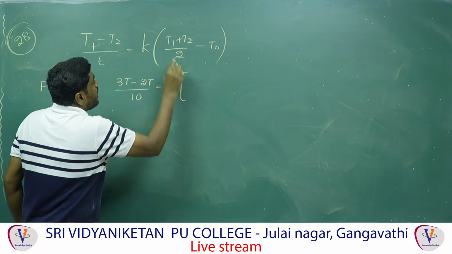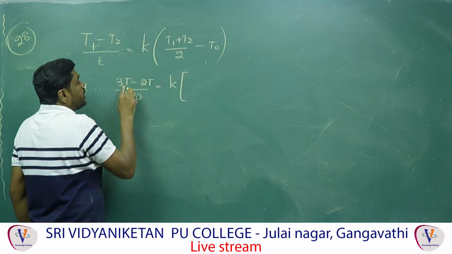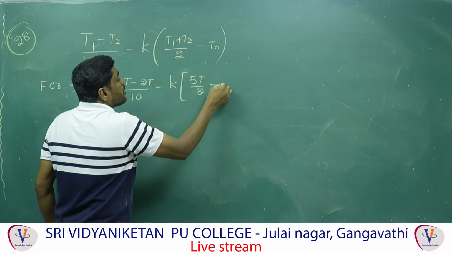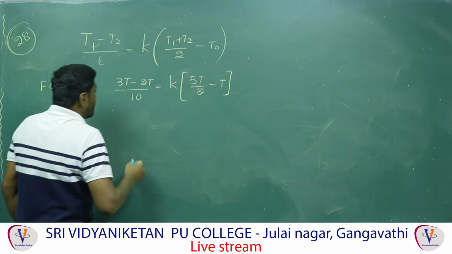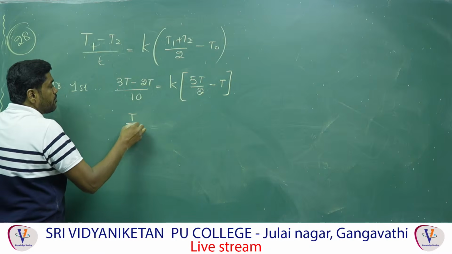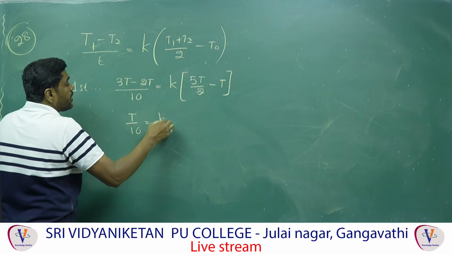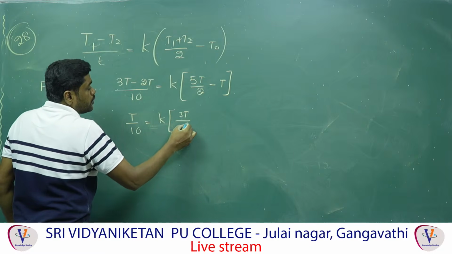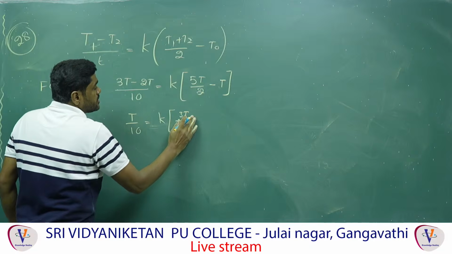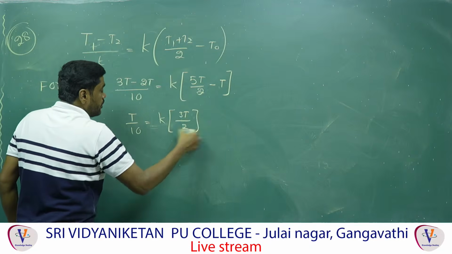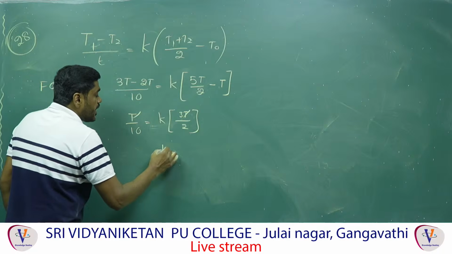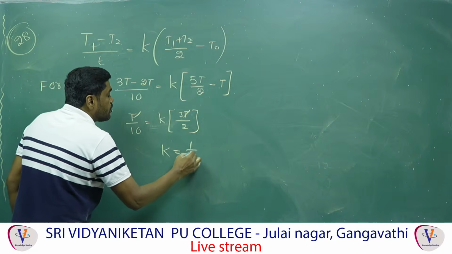T1 plus T2, so 3T plus 2T, is 5T by 2, minus the surrounding temperature T. So T by 10 is equal to K into 3T by 2. Therefore T cancels.